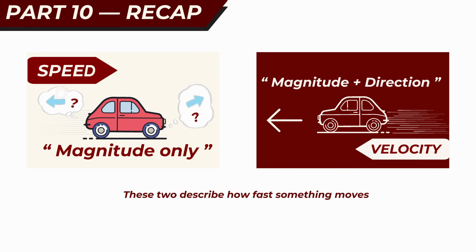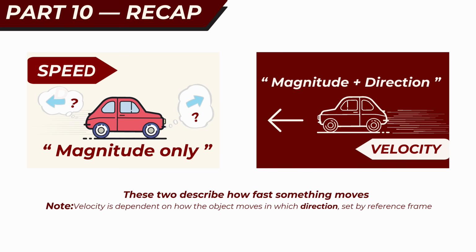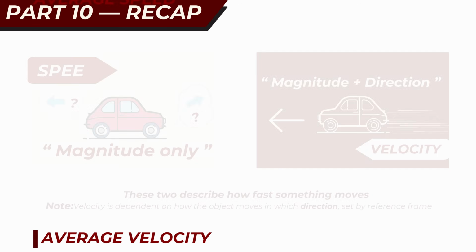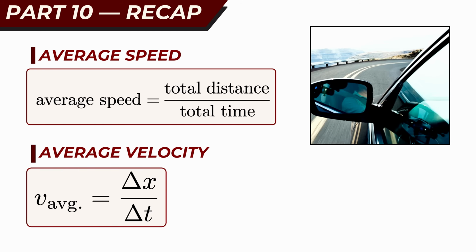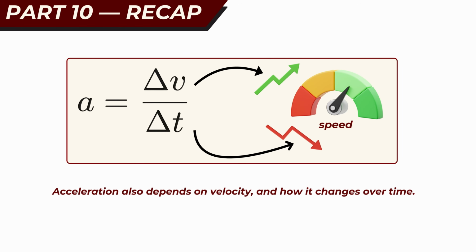Then we also have speed and velocity. These two describe how fast something moves, but velocity also depends on in which direction the object moves, set by the reference frame. Also, average speed and average velocity are calculated from distance and displacement respectively. Acceleration also depends on velocity and how it changes over time.